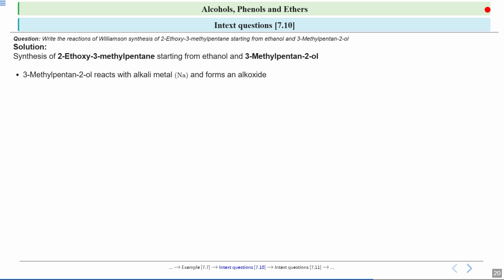So see over here, you have 3-methylpentan-2-ol. It will react with an alkali metal, which is sodium, and it will form an alkoxide over here. So if you see over here, this reacts with your alkali metal, which is Na, and over here you are getting an alkoxide. The O-Na groups get attached, that is O minus and Na plus.